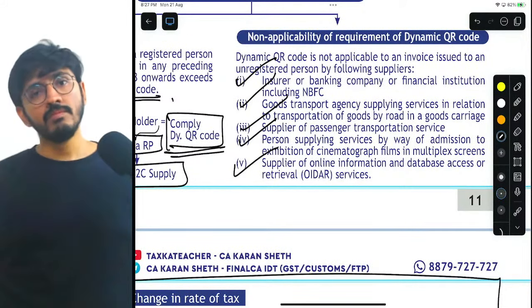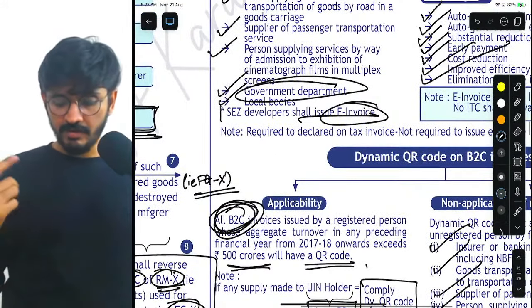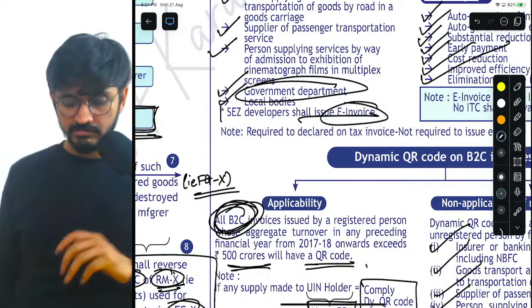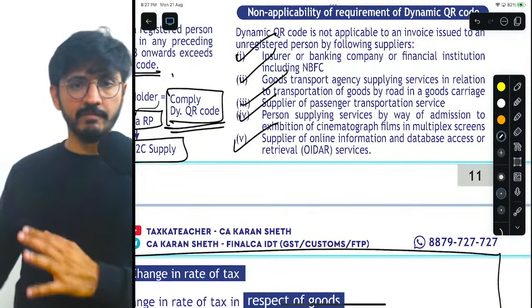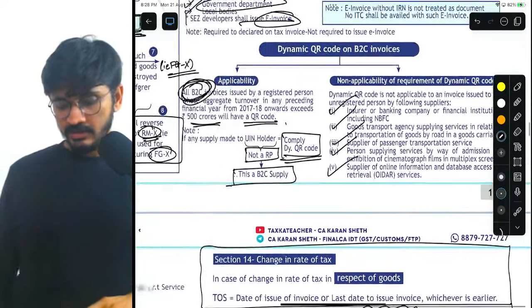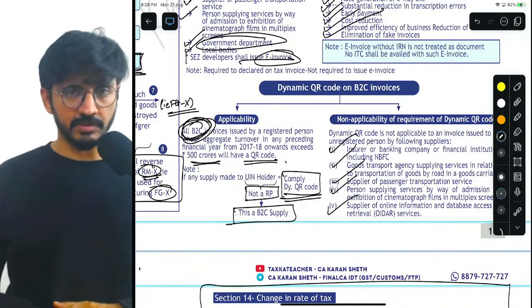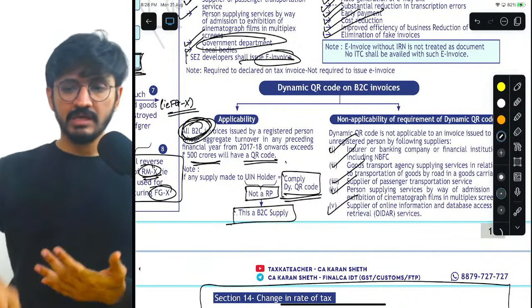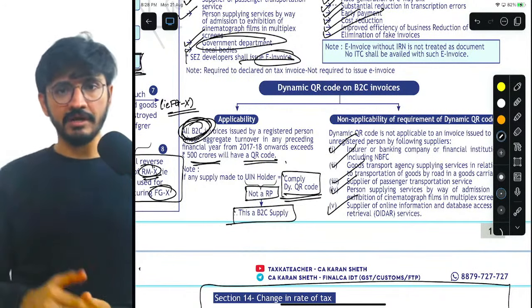Whereas there, if you realize, we have government departments and local bodies. But here we have OIDAR cases. Here government and local bodies are not covered. Perfect. So that's it, guys. That is where we end our entire discussion with respect to tax invoice, debit note, credit note.